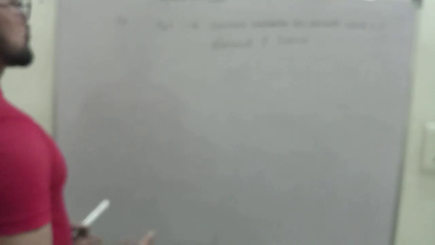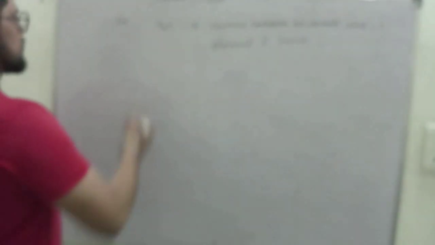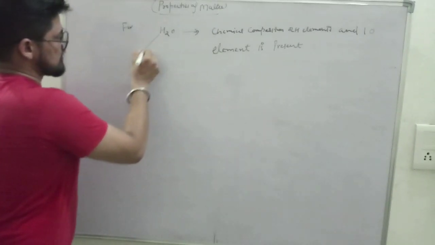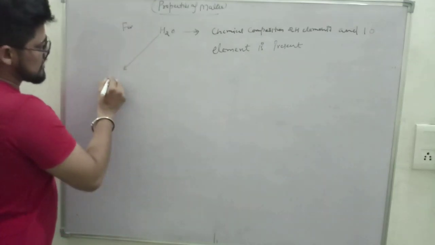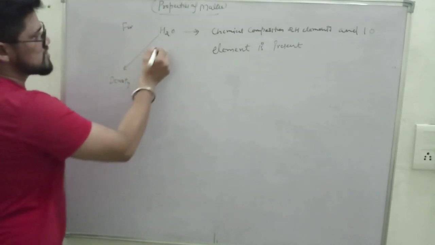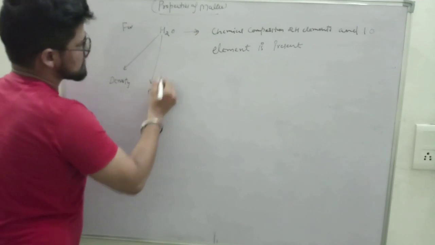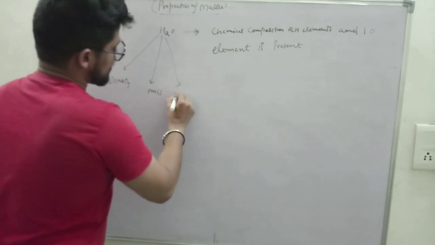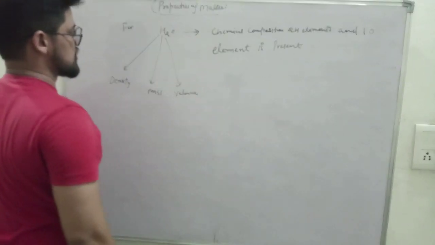So what are the physical properties? If the composition will not change, what are the physical properties? The properties of water which can be measured or observed, those properties are called physical properties of water. So we can understand this by this example. Water has a density, it is a physical property. Water has a mass, it is a physical property. Water has a volume, it is a physical property.